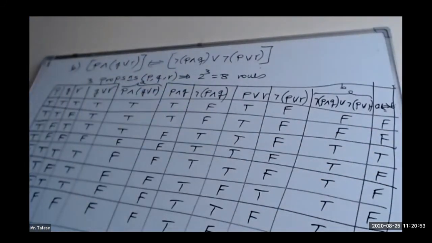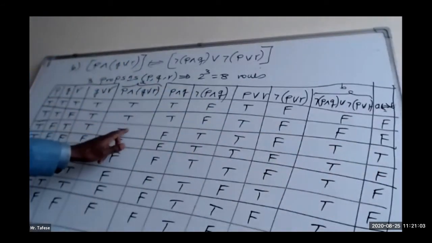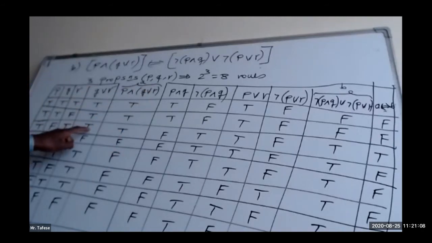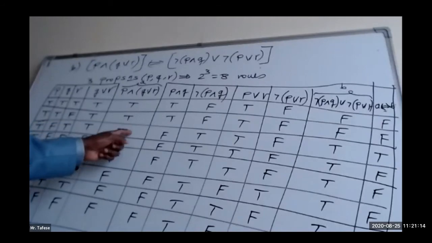If you have any suggestion or question based on this question, you can raise it. Of course, you can check, especially the third row, if you have any doubt. That means P and Q or R. Q or R is already true, so true and true is true.